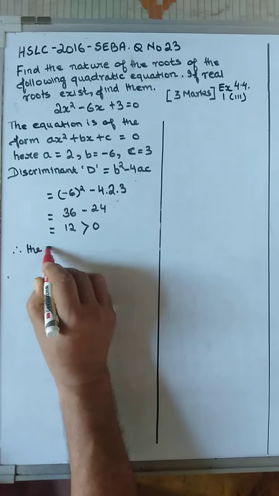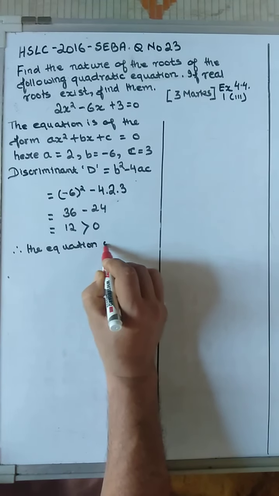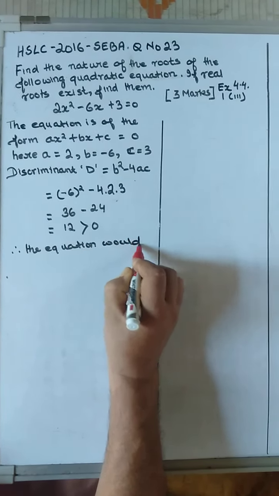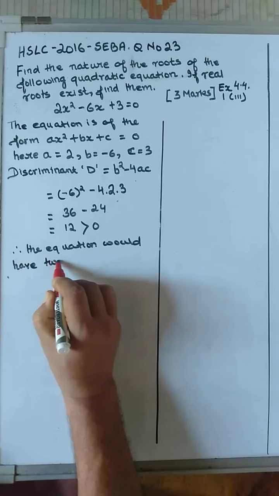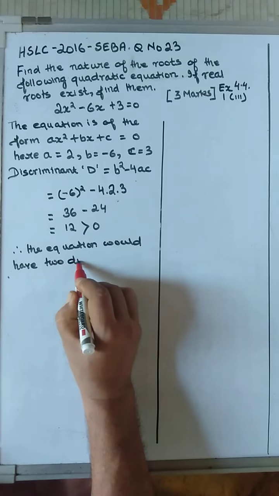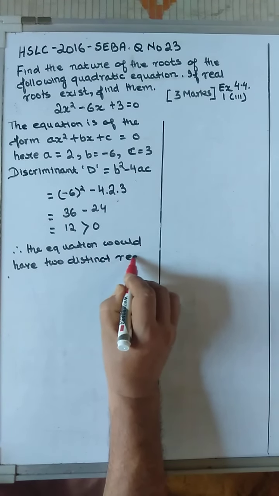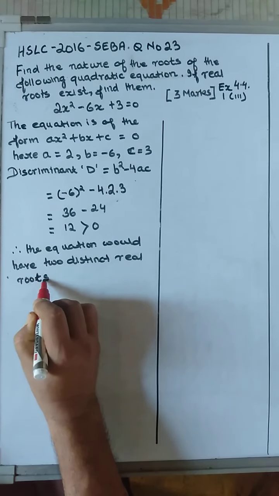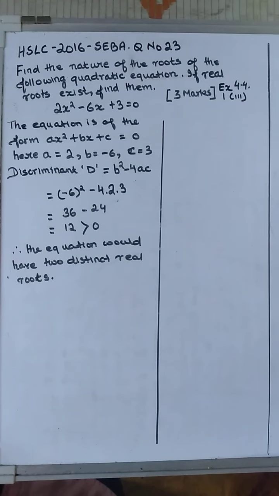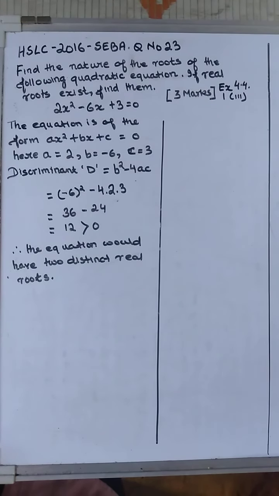and therefore the equation would have two distinct real roots. So now when you find the discriminant, you would get two distinct real roots.